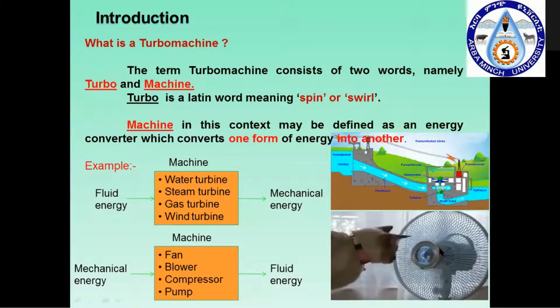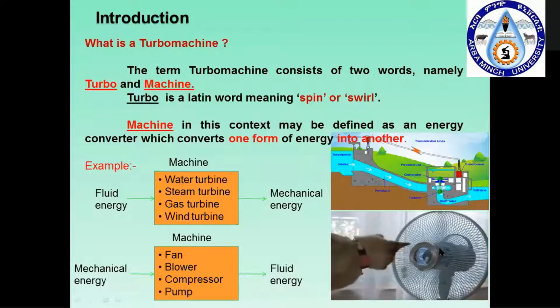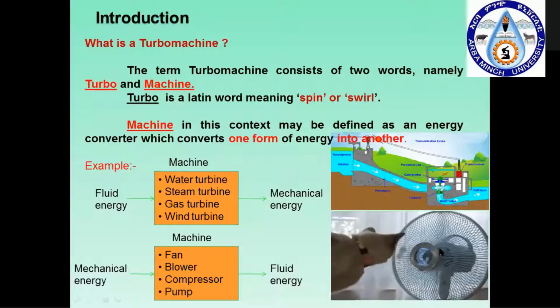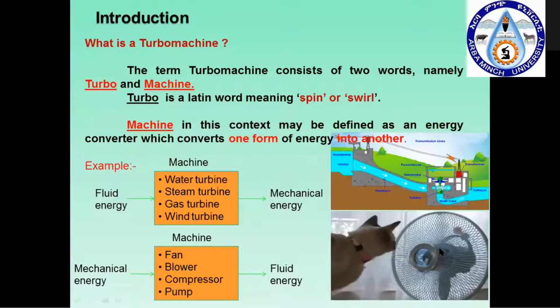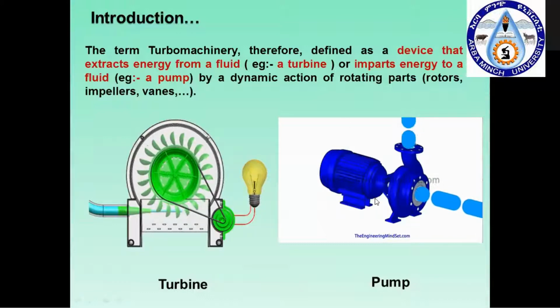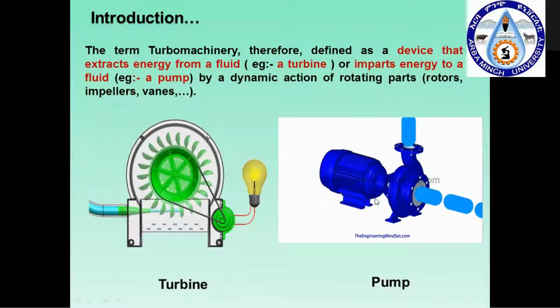So turbo machinery comes under two categories, and it is classified into many kinds so that it can be integrated with different applications. Basically in turbo machinery, the fluid energy is converted to mechanical energy, and in the other case, mechanical energy is given as an input to increase the fluid energy. Okay, this is all about turbo machinery.